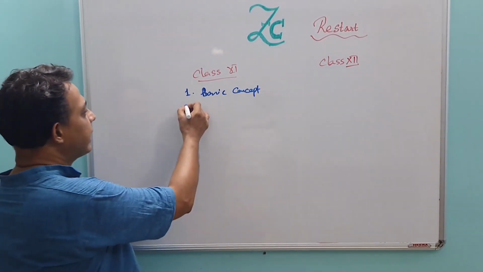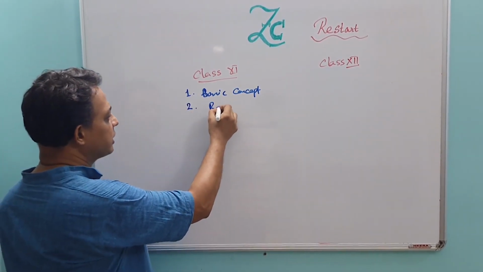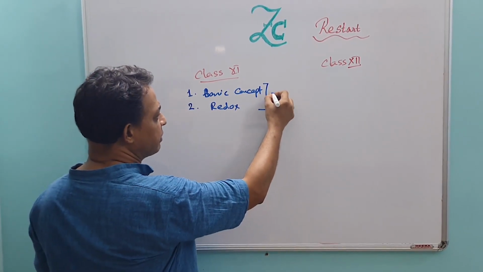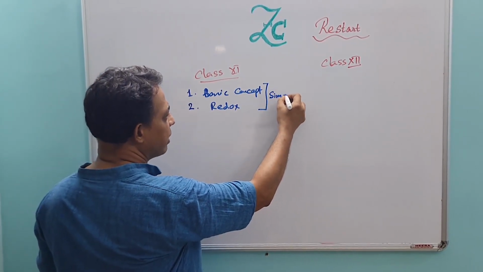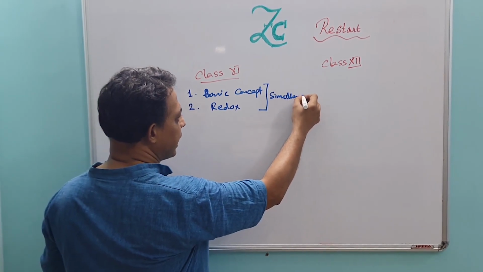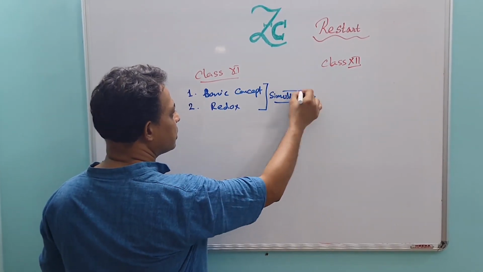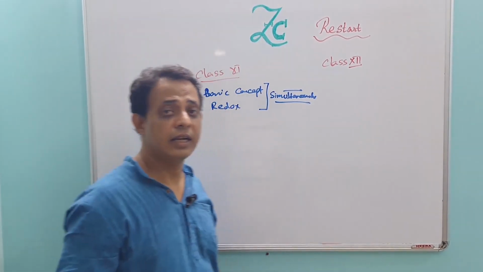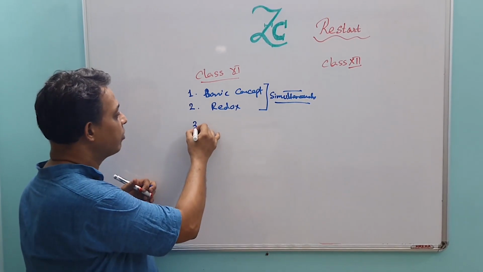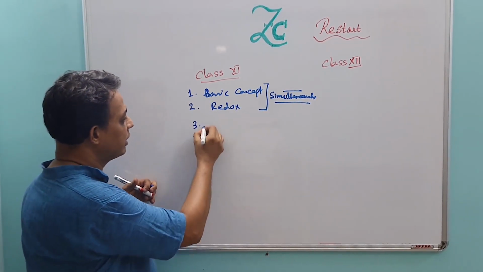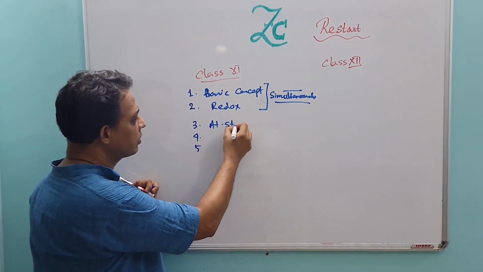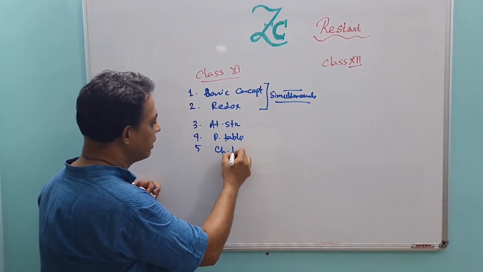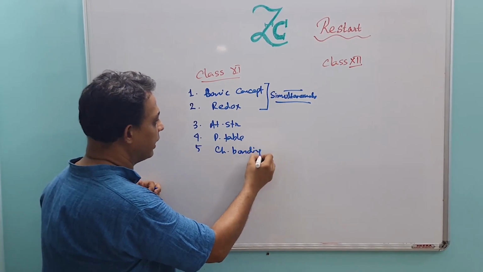The second chapter is redox. While reading, you must read this chapter simultaneously so that you can correlate well. Next, chapters 3, 4 and 5 are atomic structure, periodic table and chemical bonding.